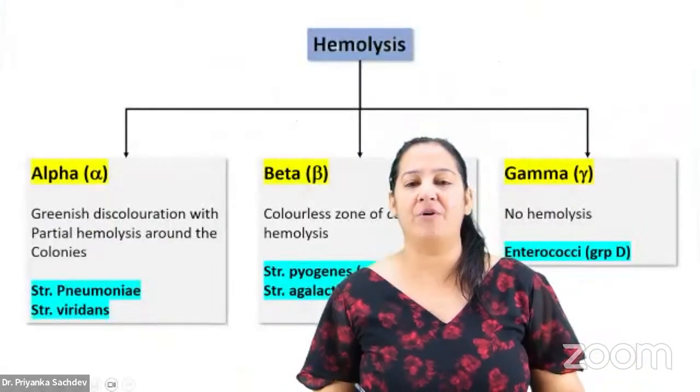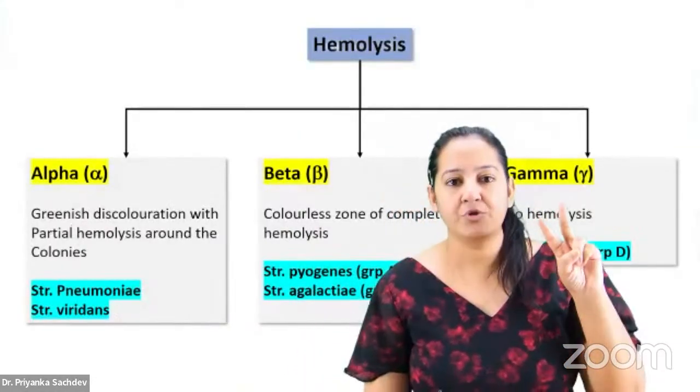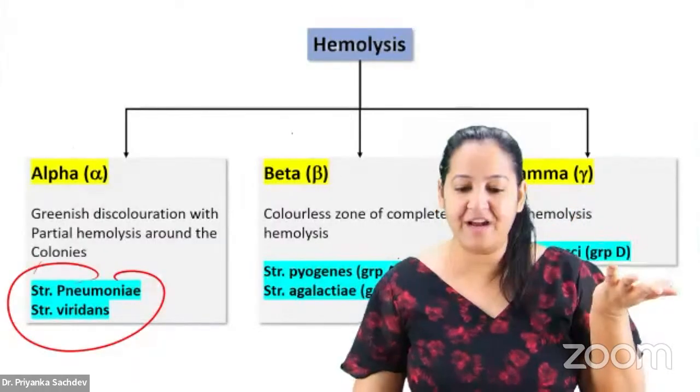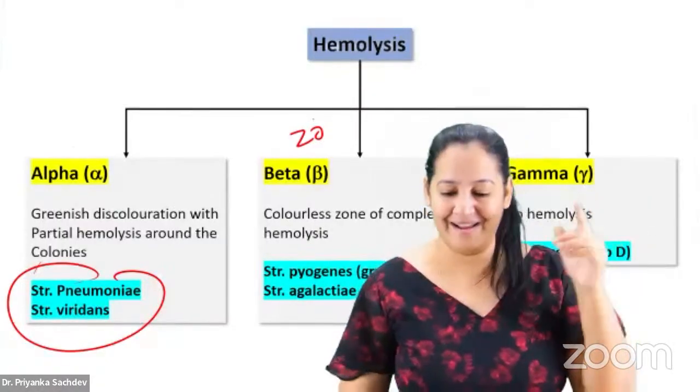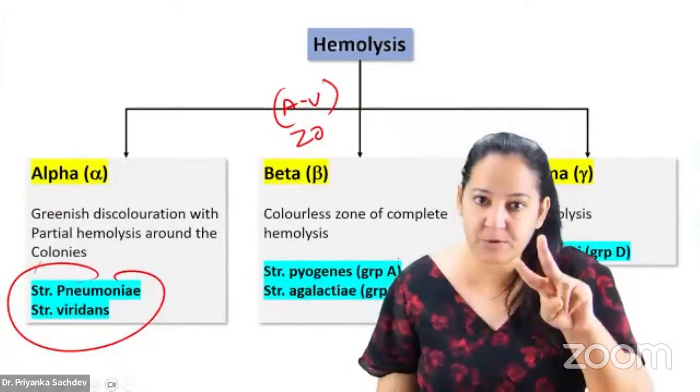So basically, I want to teach you 5 Streptococcus right now. All of them are main heroes, you can say. 2 of them are alpha, I will teach you both. 2 of them are beta. Actually, beta are 20, groups A to V, but definitely I will not teach you 20. I will teach you the first 2, Group A and Group B, which are ultra important. In your syllabus, only 2 are there.